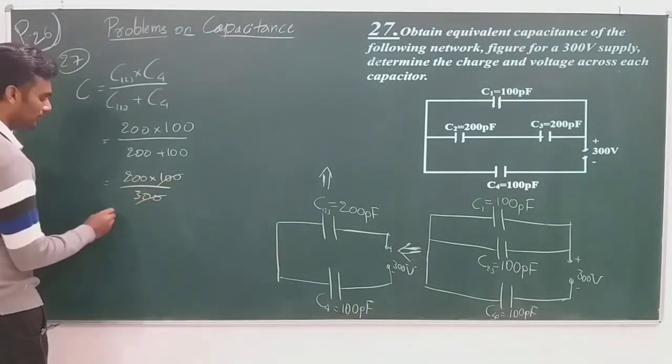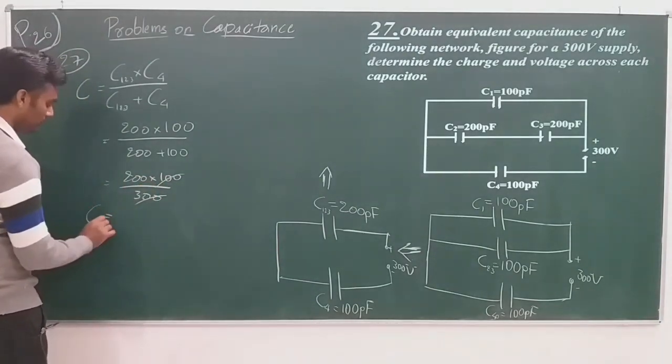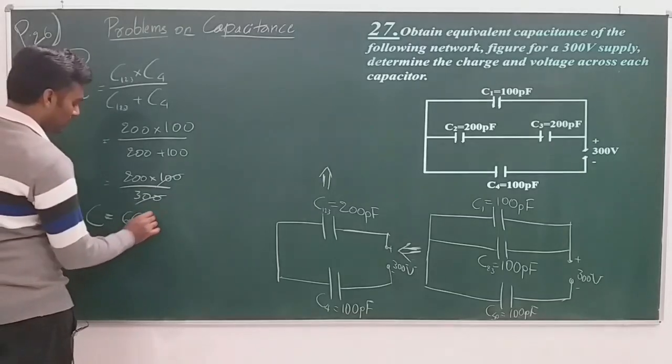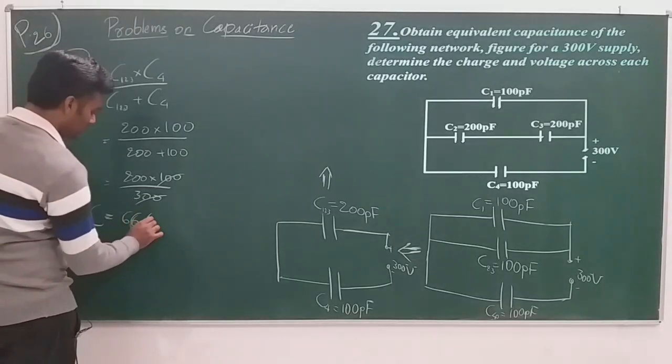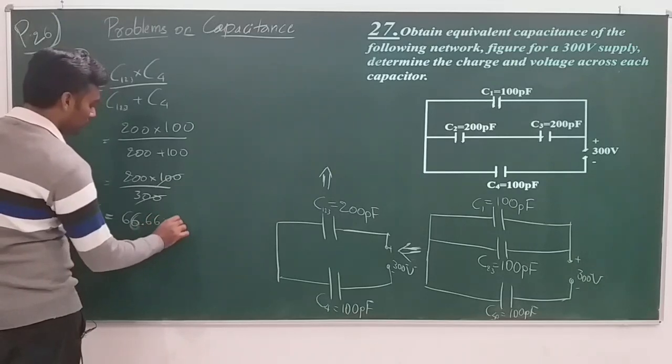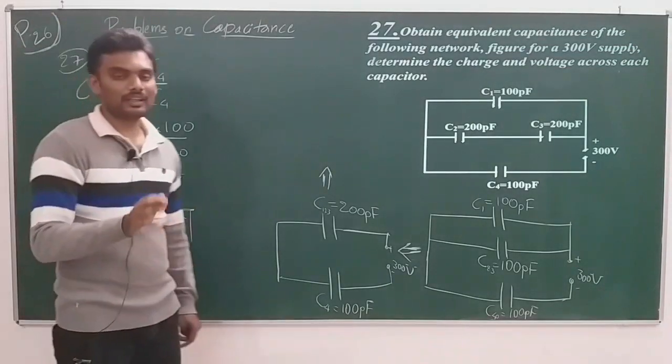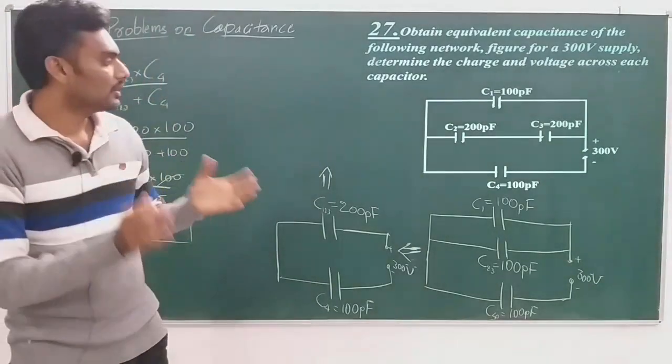So it is 200 by 3, which becomes equal to 66.66 picofarad. This is the final effective capacitance of the reduced circuit.